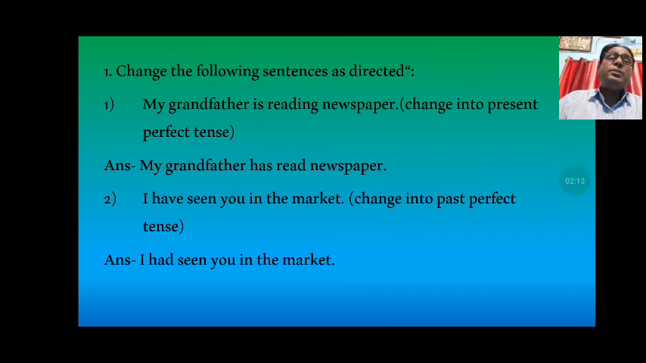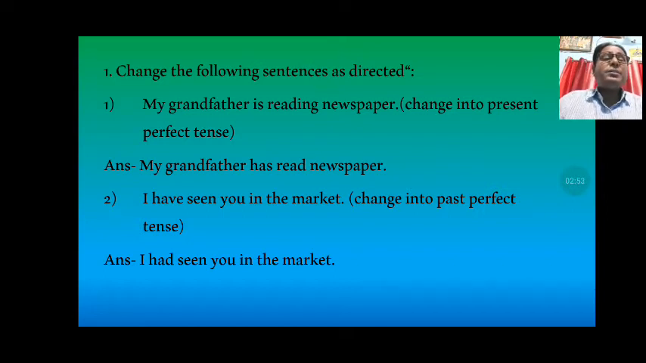First sentence is, my grandfather is reading newspaper. This sentence is in present continuous, and you have to change it into present perfect tense as given in the bracket. I give you the solution here so that you can prepare in this way and be ready for your exam. In present perfect tense, this sentence will be, my grandfather has read newspaper.